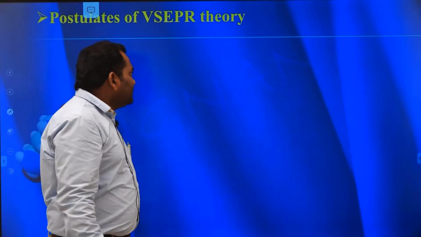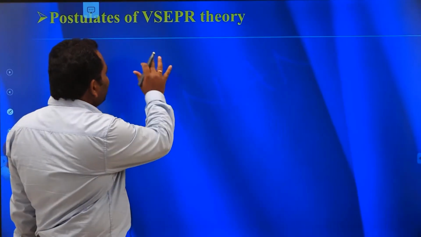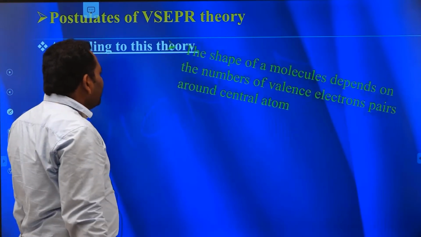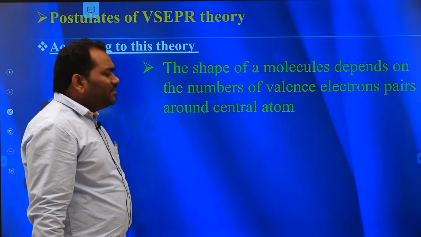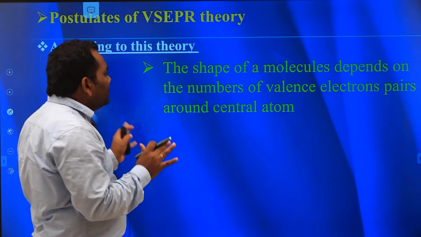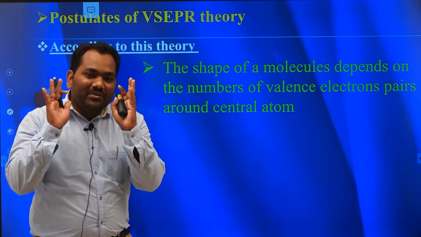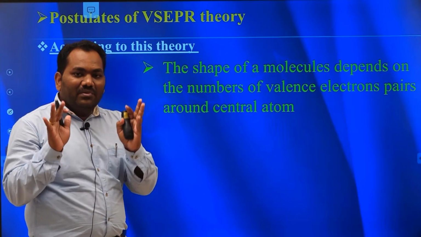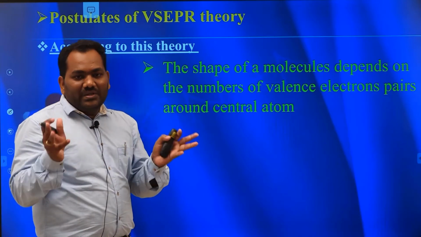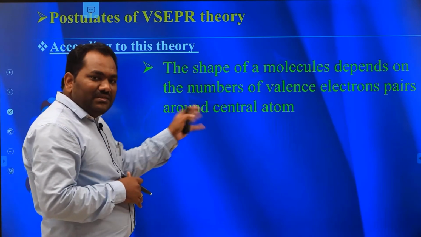We discuss the postulates of VSEPR theory. The first point is that the shape of the molecule depends upon the number of valence electron pairs. Valence electron pairs are of two types: bond pairs and lone pairs.